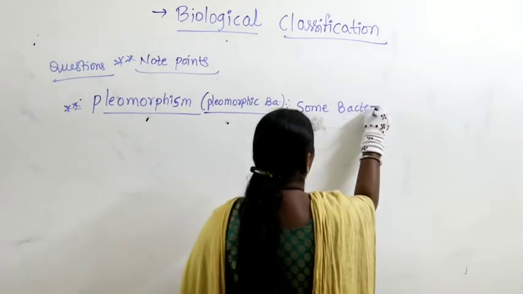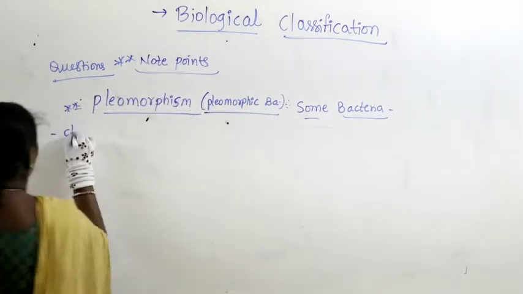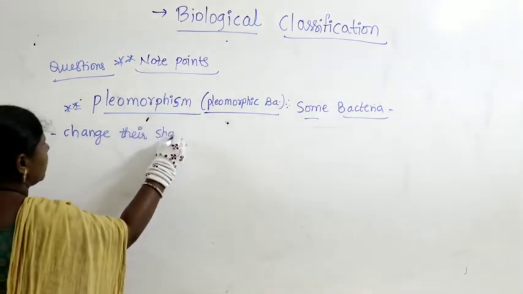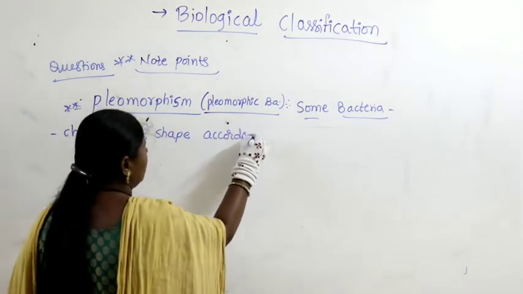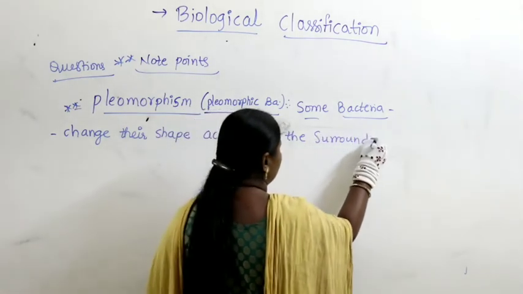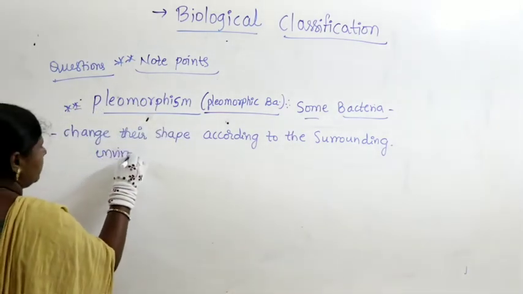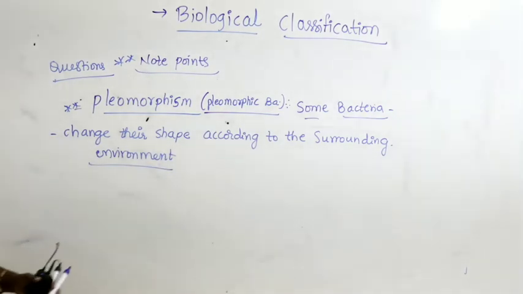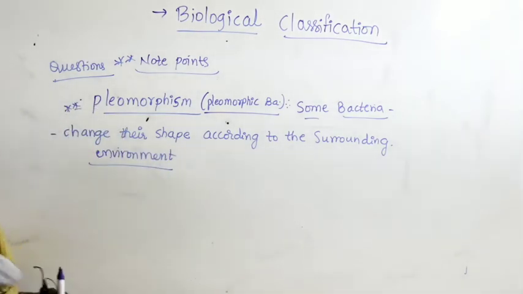Not all bacteria, but some bacteria have the ability to change their shape according to the surrounding environment.